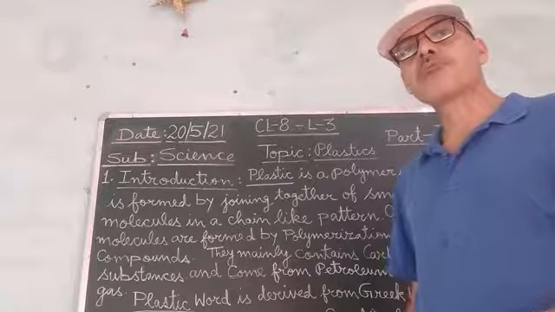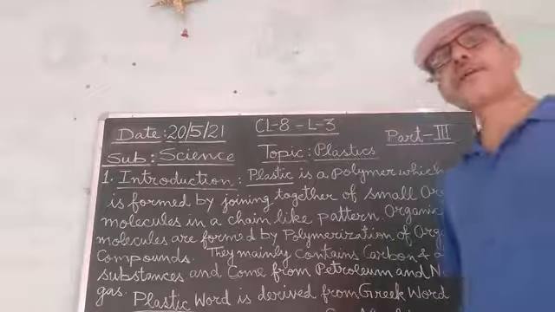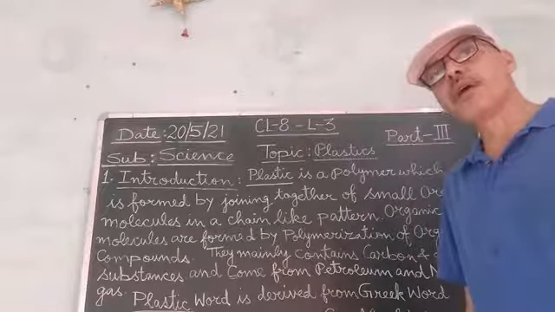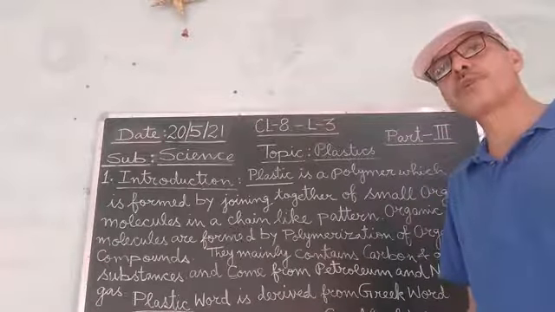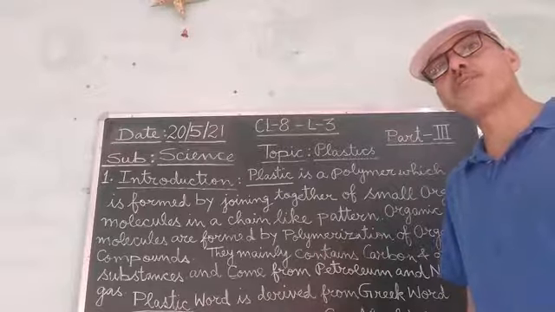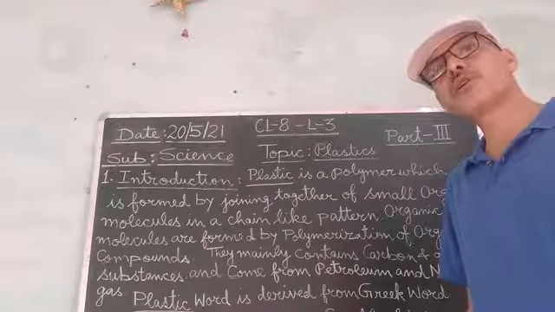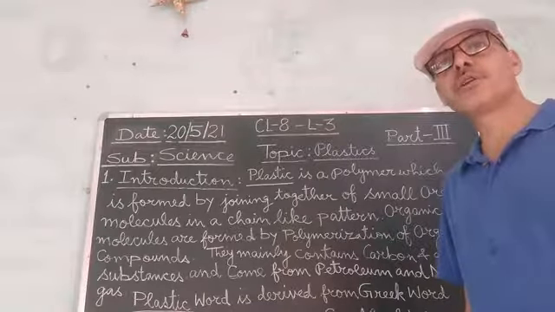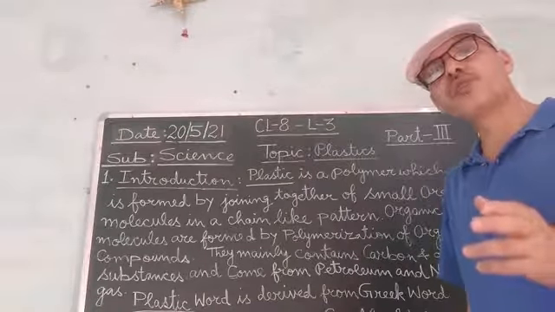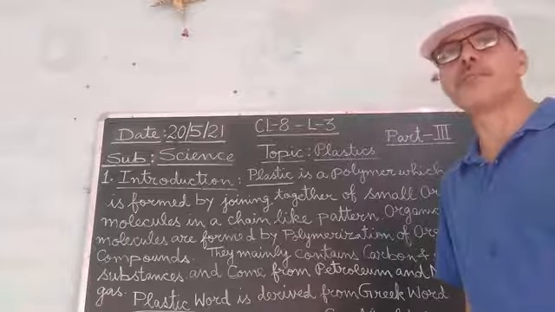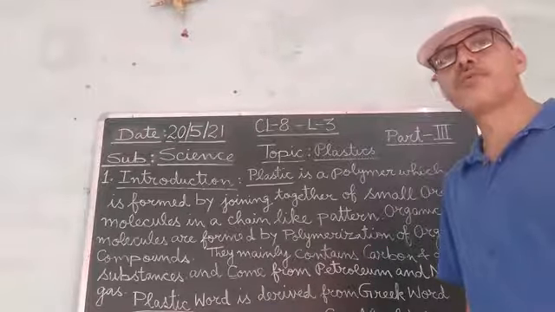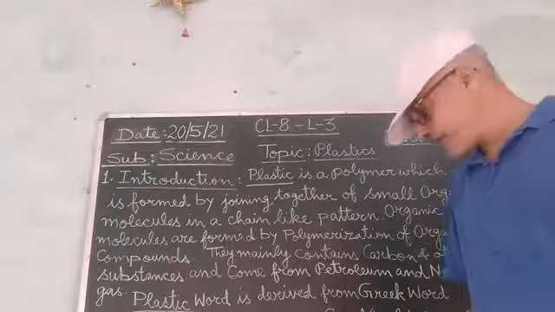Now I will explain to you about the second type of plastic, that is the thermosetting plastic. This thermosetting plastic is a type of plastic in which long linear chains of polymers are cross-linked with each other, and they have very strong bonding in between them. And what is the advantage of this? The advantage of this is,